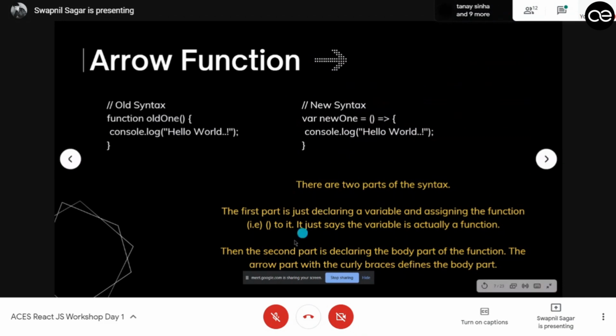This syntax has two parts. The first is declaring a variable, which is new one, and the second is assigning a function to it, which is a simple console log. Whenever you want to call this function, you just need to call this variable, and the function executes.